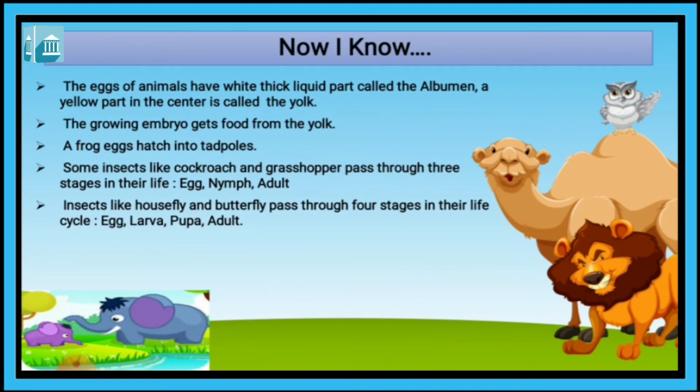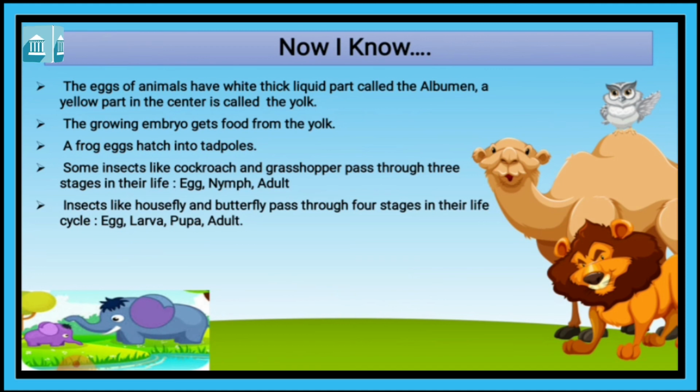The eggs of animals have a white thick liquid part called what? Albumen. And the yellow part in the center is called the yolk. The growing embryo, means the developing baby inside the egg, gets food from the yolk. And a frog's eggs hatch into tadpole. A frog's eggs hatch into what?